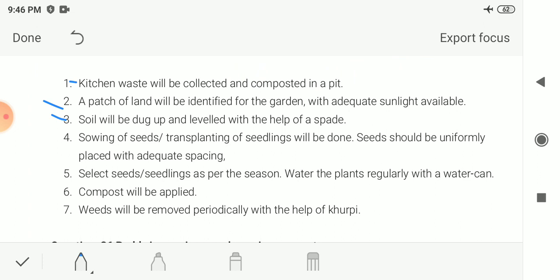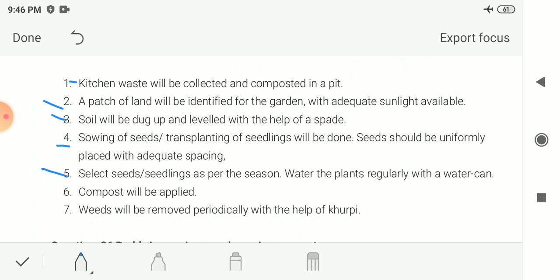Now soil preparation is there. The soil is dug up and leveled with the help of a spade. Then after, sowing of seed is there. Instead of this, you can also transplant the seedlings which you had brought from the nursery. So transplanting of seedlings will be done, and seeds should be uniformly placed with adequate spacing. At regular intervals of distance, you have to sow these seeds.